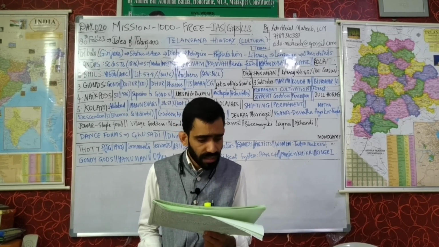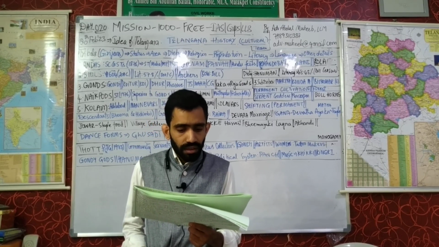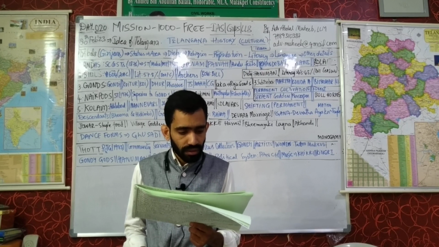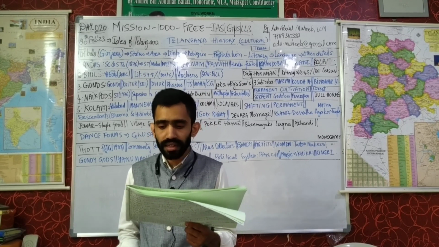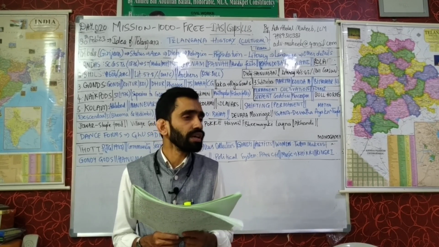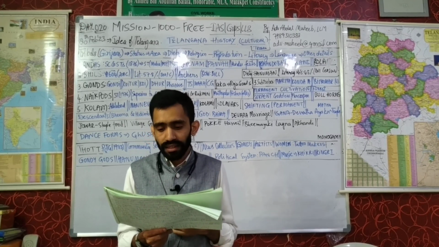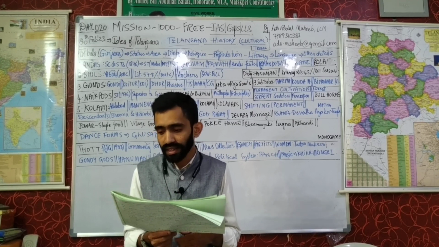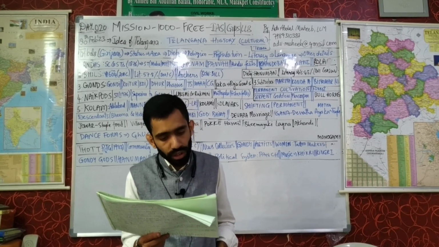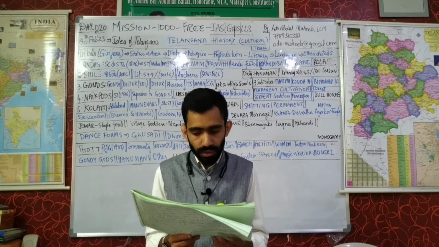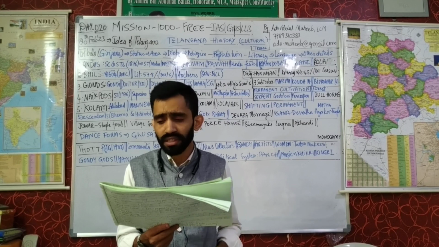Next, what does the tax to GDP ratio mean? The tax to GDP ratio indicates a measure of how well the government controls a country's economic resources. This is very important. What do we mean by tax to GDP ratio? It indicates how well the government controls a country's economic resources. Now, if any economy has a low tax to GDP ratio, it means that there is a pressure on the government to meet its fiscal deficit targets.